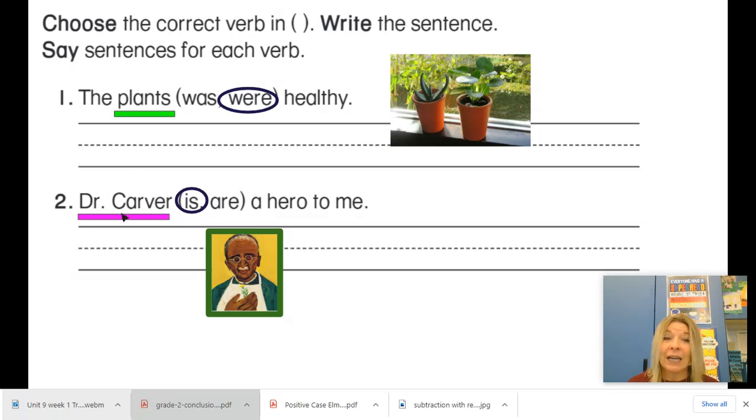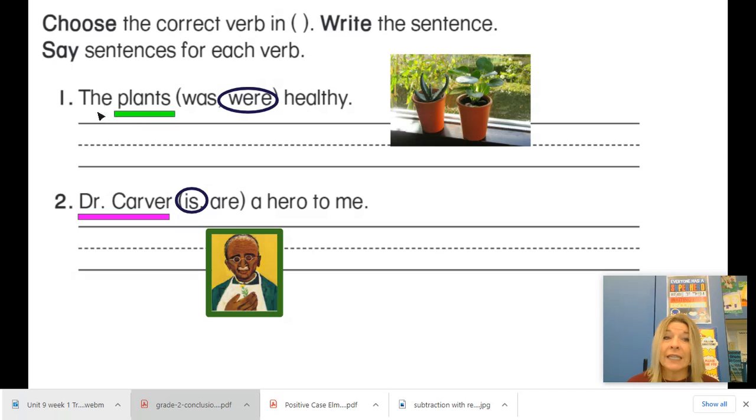The next one says, Dr. Carver is a hero to me. Dr. Carver is one person. So he is a hero. Dr. Carver are a hero to me doesn't sound right. So you need to check your choices before you pick the right verb and make sure you read it very carefully so that you're not taking off any letters or adding any letters to the words that are on the text. You are going to practice this.